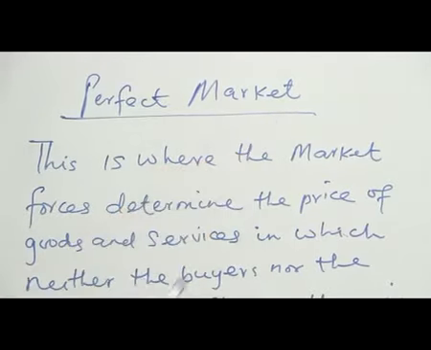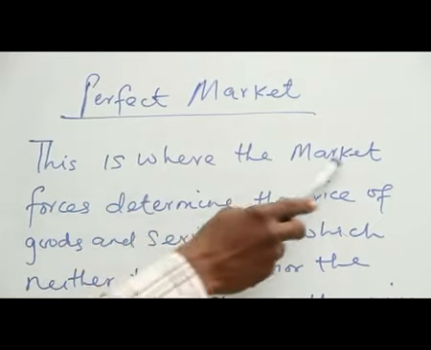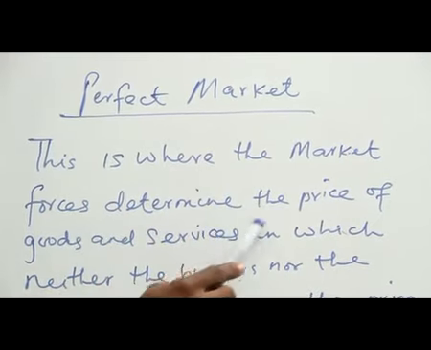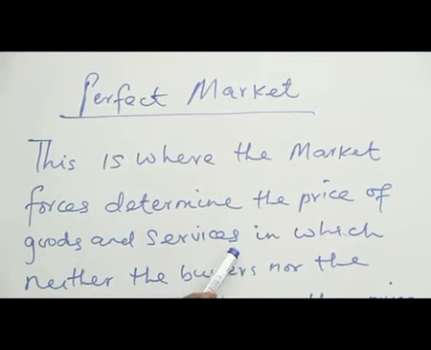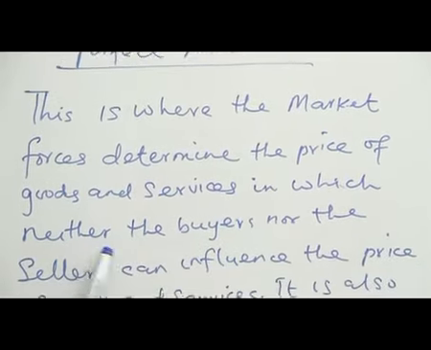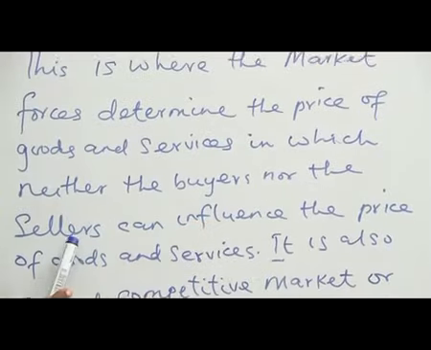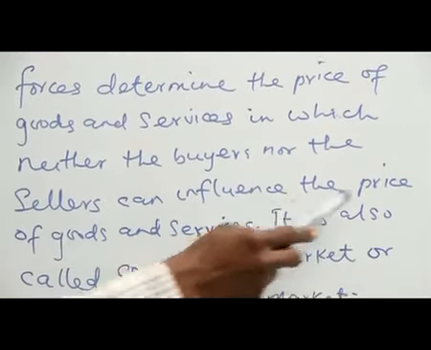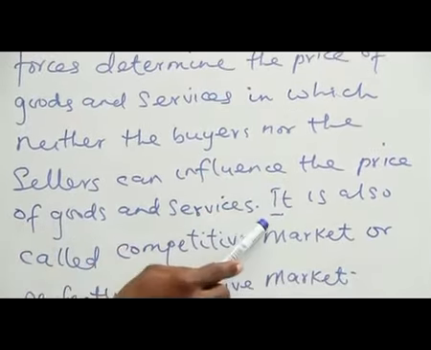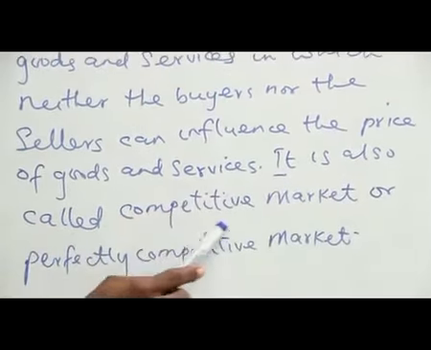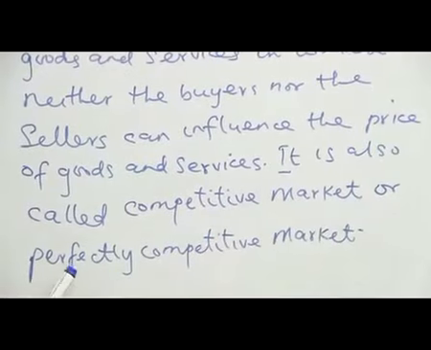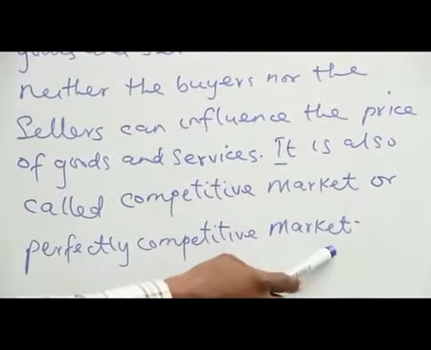Perfect markets. This is where the market forces determine the price of goods and services, in which neither the buyers nor the sellers can influence the price of goods and services. It is also called competitive market or perfectly competitive market.